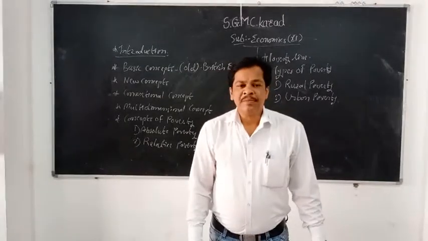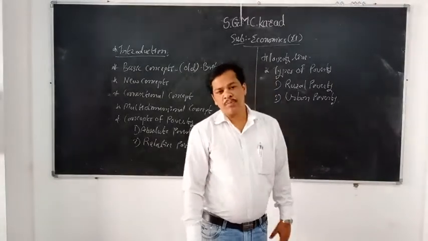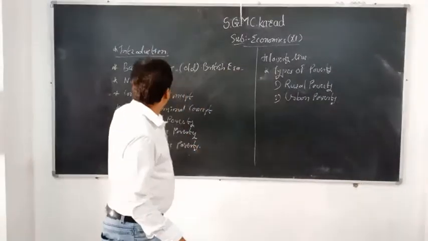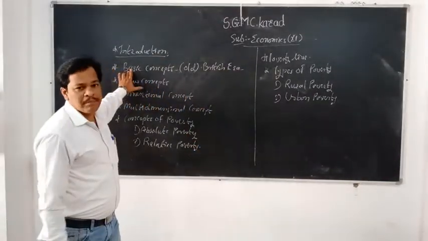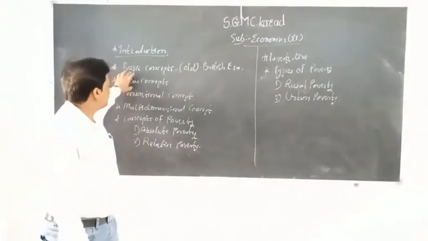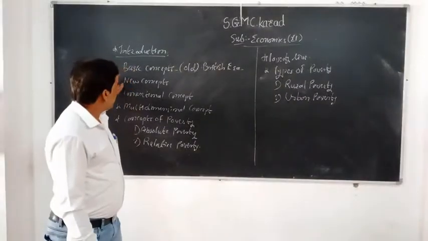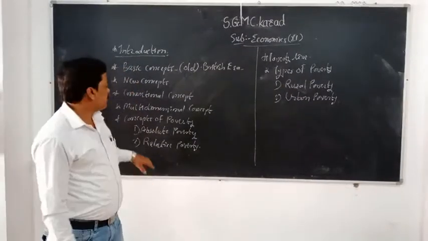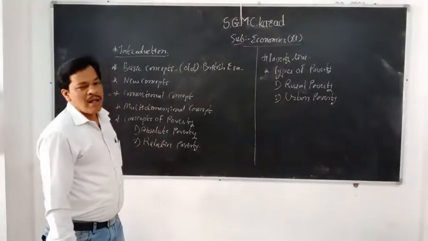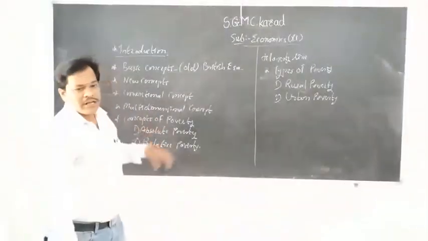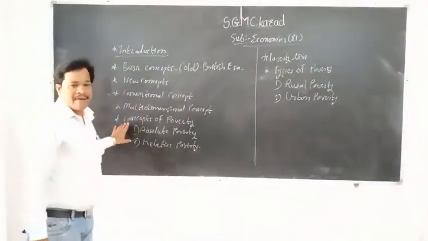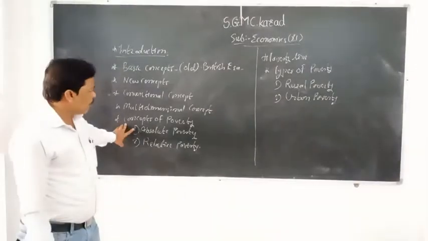Now, in this chapter we will discuss all the important points. For example, in this lecture we will discuss the basic concept: what do you mean by poverty? Again, there are new concepts. With the help of these we are going to discuss the conventional concept and the multi-dimensional concept of poverty. Here you are also going to learn new terms: what do you mean by absolute poverty and what do you mean by relative poverty.